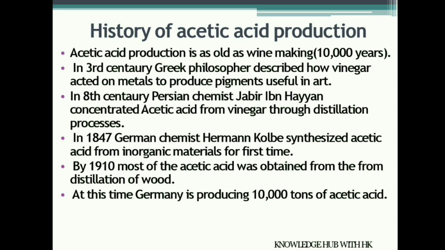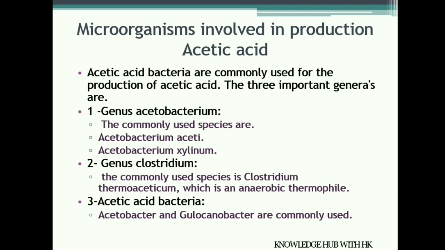In 1847, German chemist Hermann Kolbe synthesized acetic acid from inorganic materials for the first time. In 1910, most of the acetic acid was obtained from the distillation of wood. At this time, Germany was producing around 10,000 tons of acetic acid, about 30% of which was used for the manufacturing of indigo dyes.